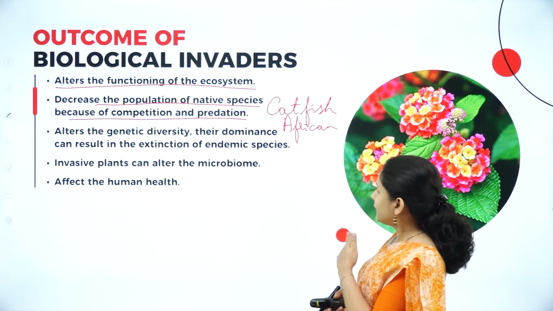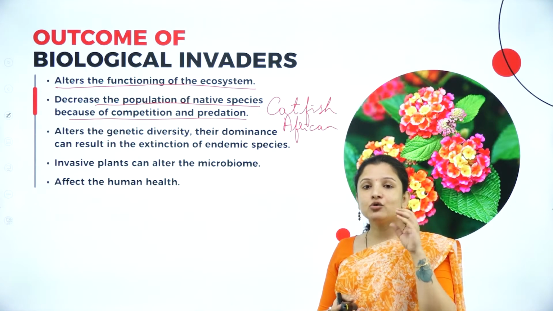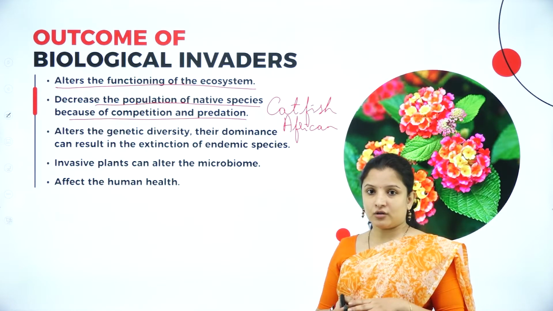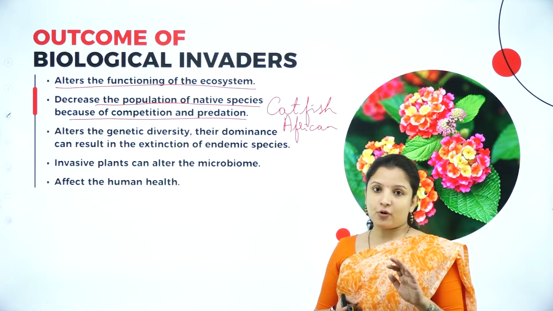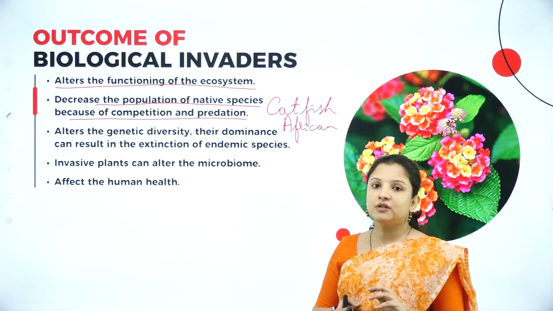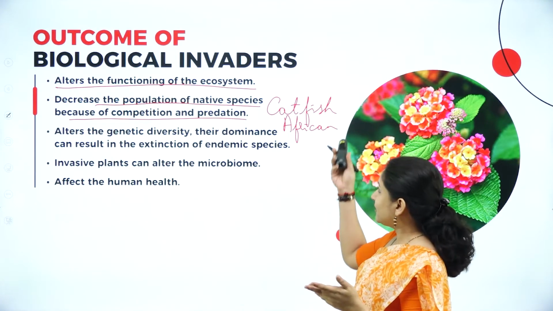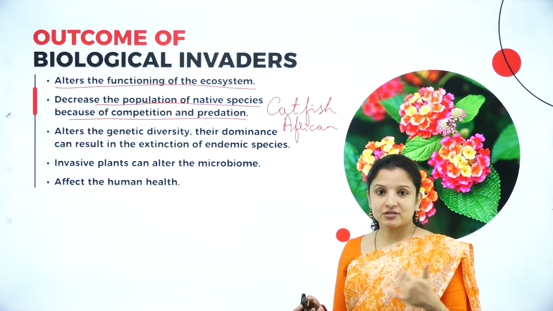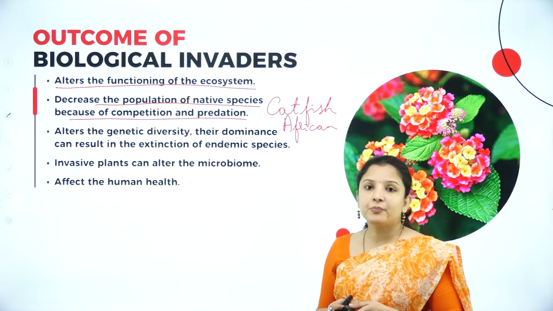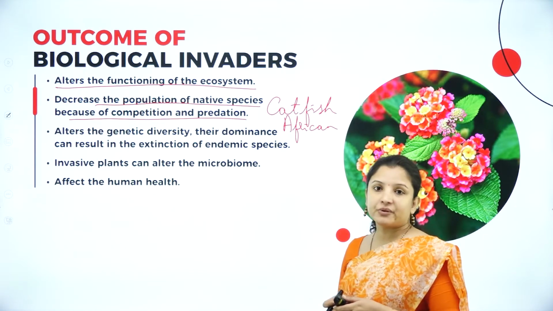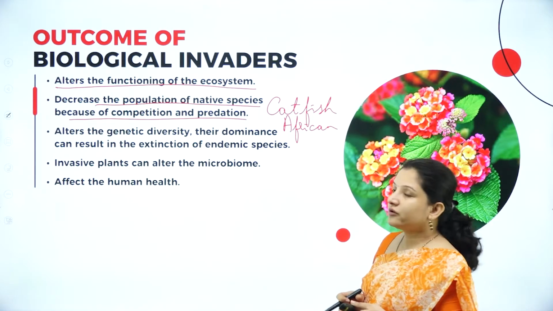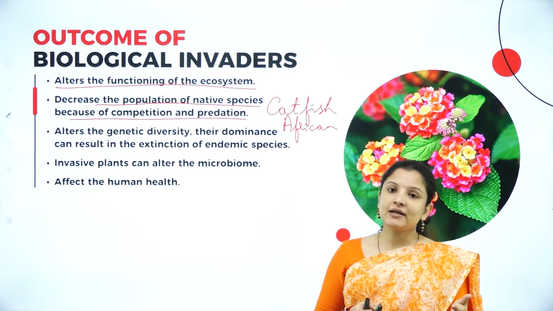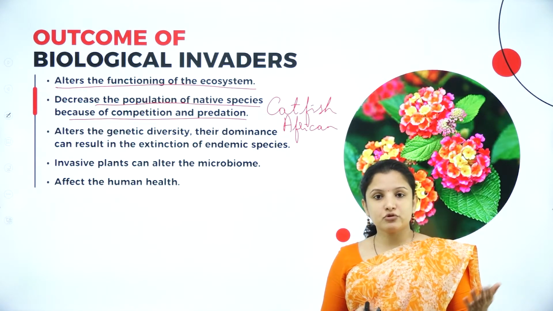What these African catfish started to do was eat all the small fishes and other economically important fishes in the pond, completely decreasing their population, and also causing the extinction of some fish species. This is an alien species, right? It posed a threat to the other species of fishes. So they decrease the population of native species because of competition and predation, as in the example of the African catfish that was introduced to many ponds and rivers, and into aquaculture and pisciculture in most countries.